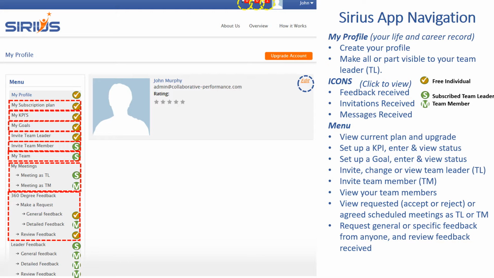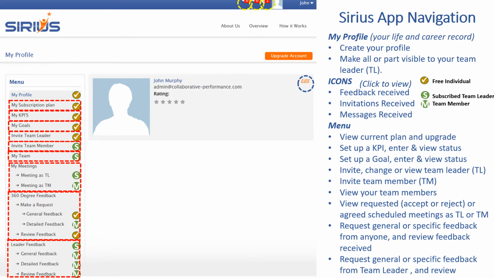360-degree feedback allows you to select and request feedback from individuals you value or you feel are important to give you feedback on how you're doing and your progress. On the free account, you can request general feedback, and if you're on a subscribed account as a team member, you can request specific feedback. You click the review feedback to review that feedback.